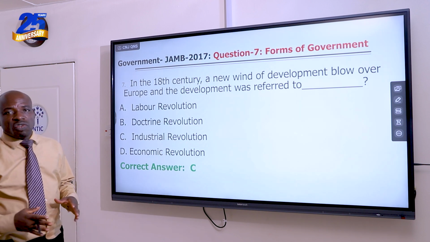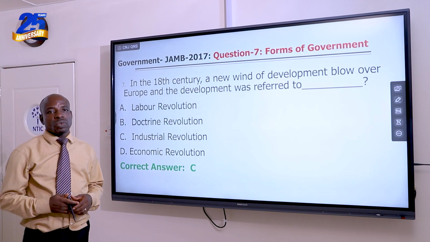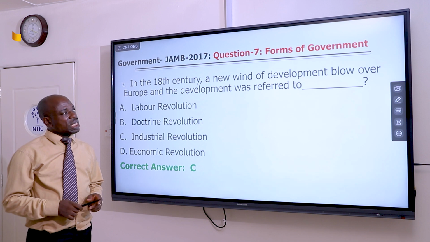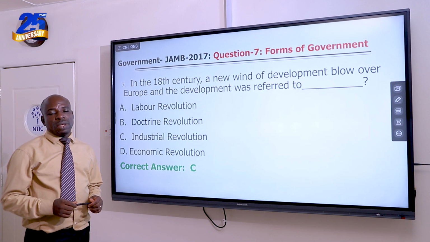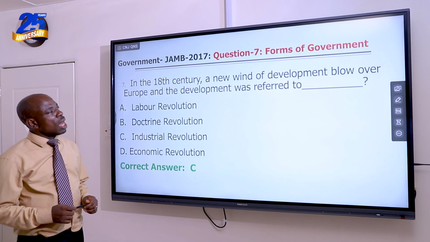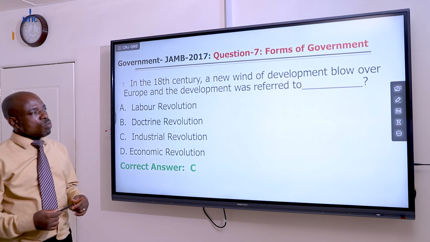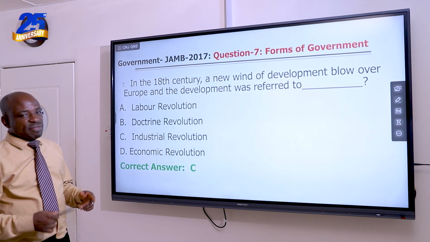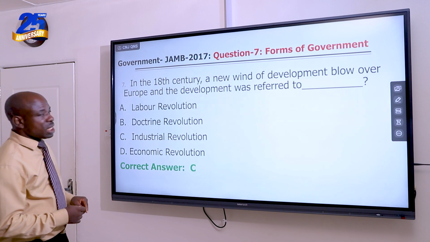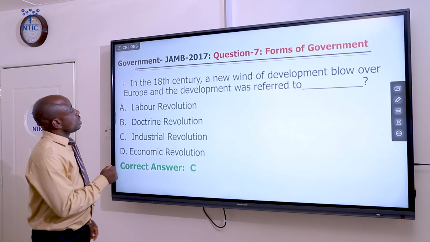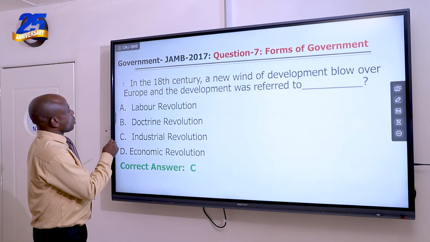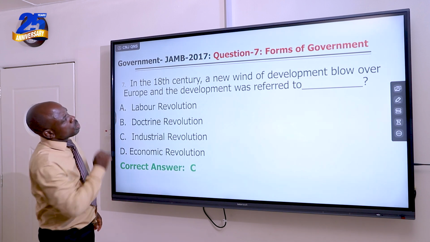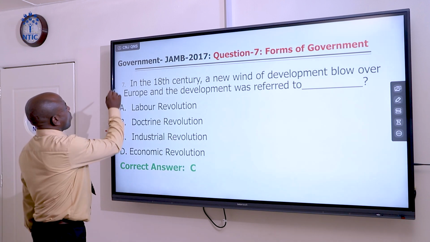The Industrial Revolution was one of the major occurrences in Europe in the 18th century, given the accumulation of wealth that came with the slave trade. After the slave trade, this wealth was translated into the Industrial Revolution in Europe. It started from Britain. Let's move to question number 8.